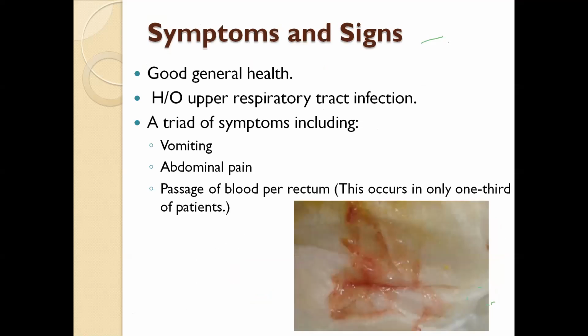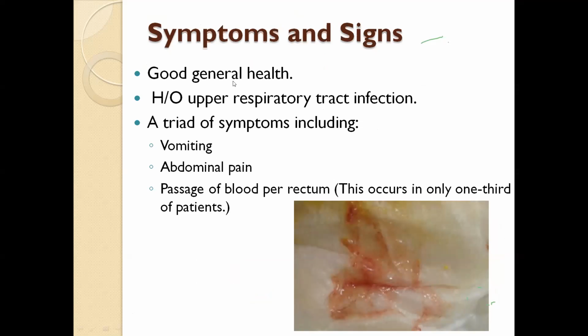Symptoms and signs of intussusception. Usually, this is not a chronic condition, so the patient presents in general good health.